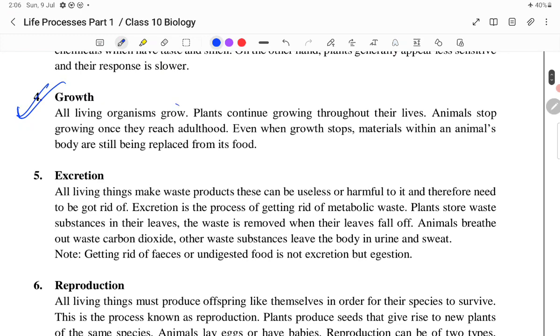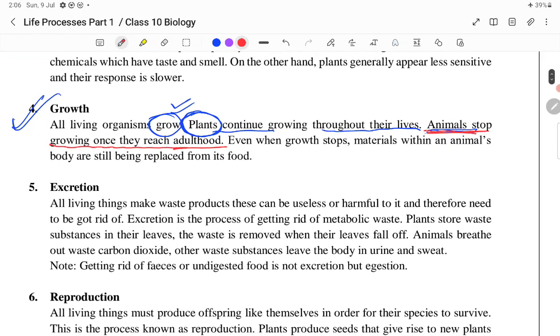Now, all the living organisms have to grow. Plants continue growing throughout their lives. There is no barrier to their growth. They are growing continuously. On the other hand, animals do not grow throughout their life. Animals stop growing once they reach adulthood.